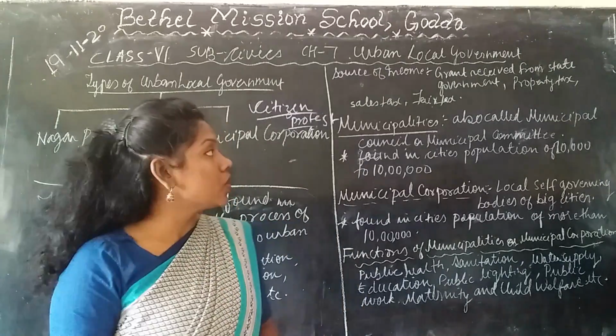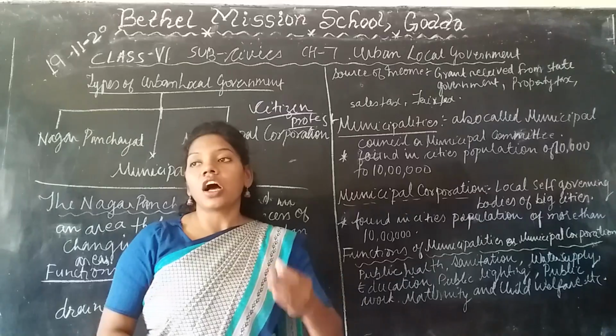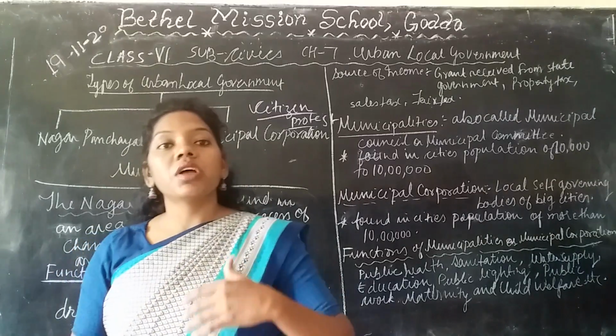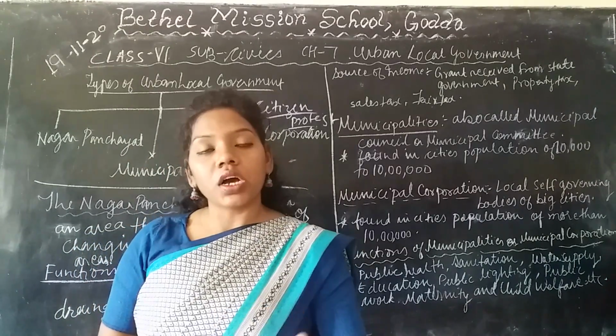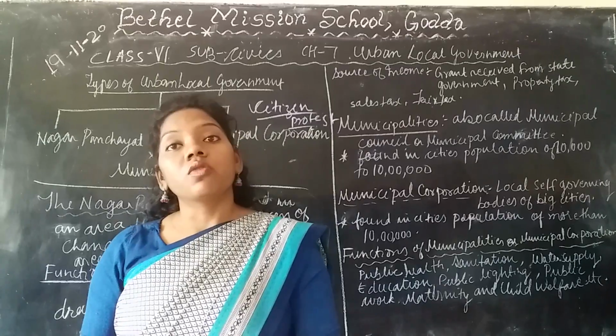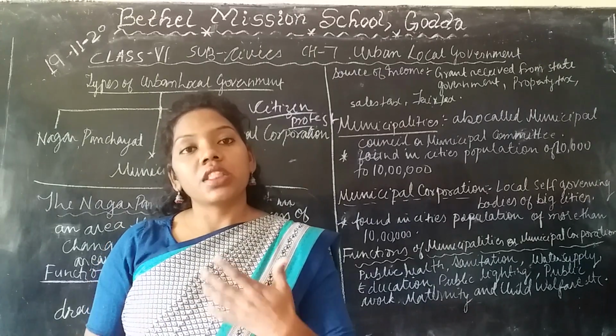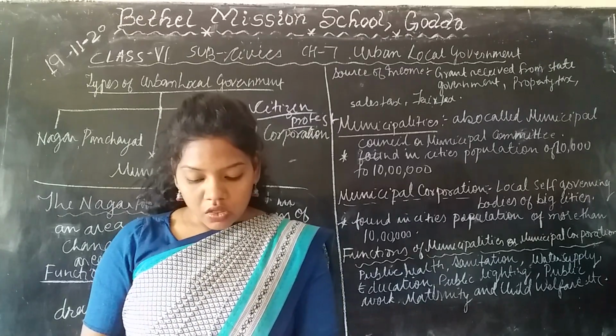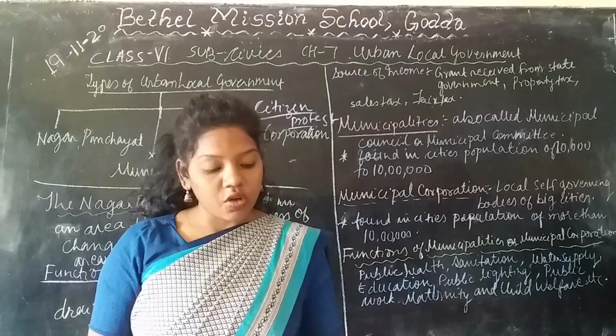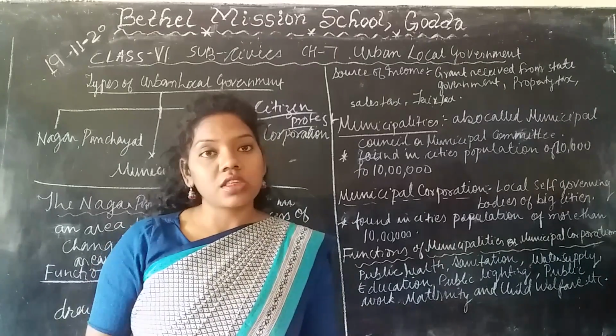So this is how citizens protest, and this is how common people make the elected representative do the work when it is not done. Okay, so the chapter is now completed. I hope you have understood the chapter thoroughly.